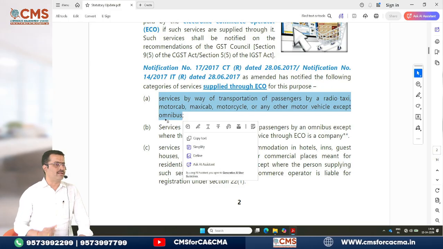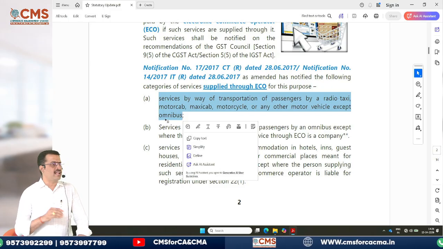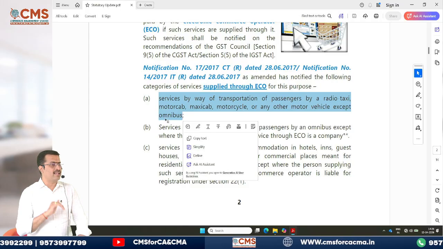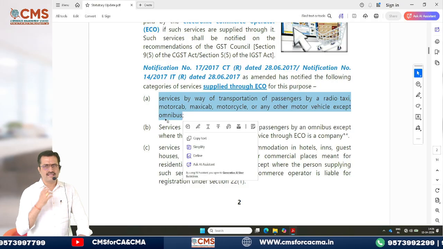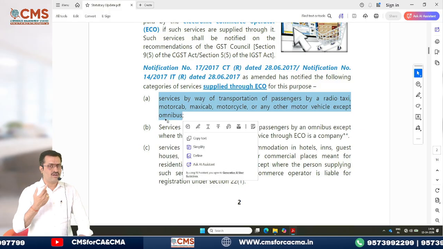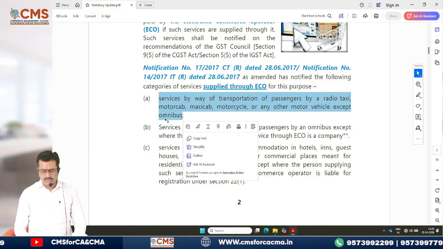What do you mean by omnibus? Again, a vehicle which transports more than 6 but less than 13 passengers. Including the driver it will become 14. That's the reason such kinds of vehicles are called omnibus. We know all those points very clearly.